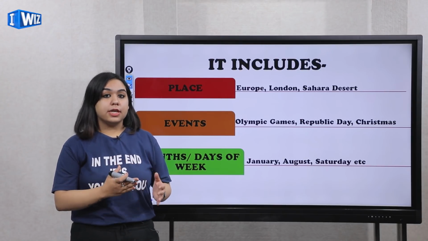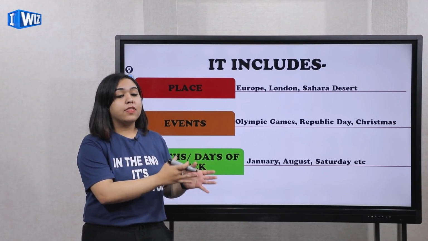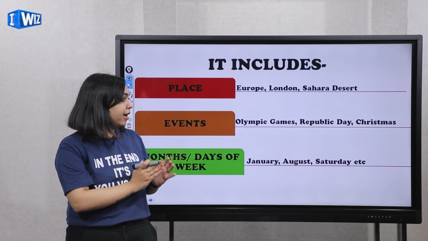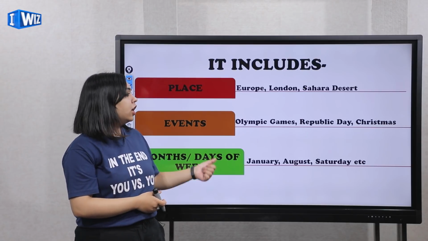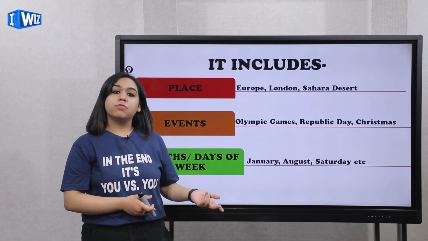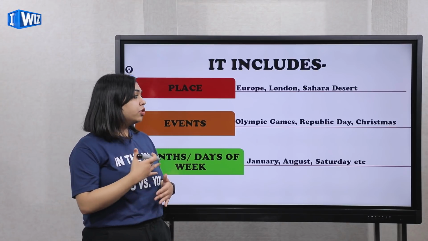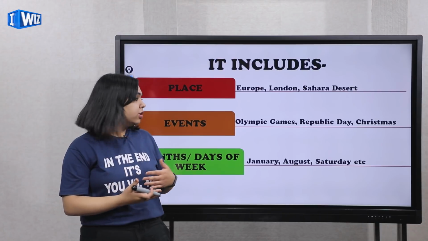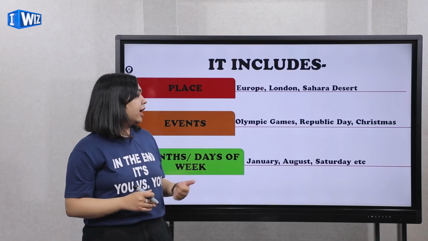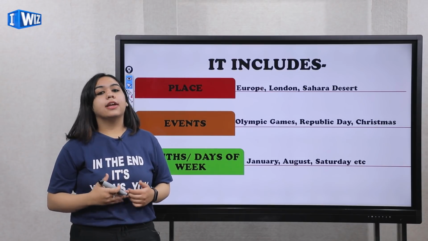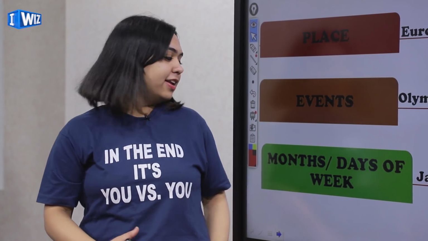But if I specify the event that yes, I'm going to Olympic Games, that will be the specific name of an event. So it will again become a proper noun. That's right. Olympic Games, Republic Day, or Christmas. If I say I have an event to attend, again same thing. Then I am going to a Christmas party or a birthday party, or I just have to specify a name, a particular thing. So again Christmas here would be an event, and again it would categorize into the proper noun. I hope you are understanding it.